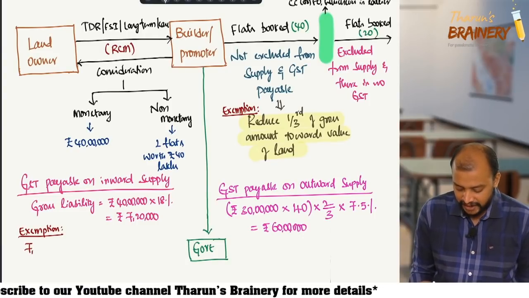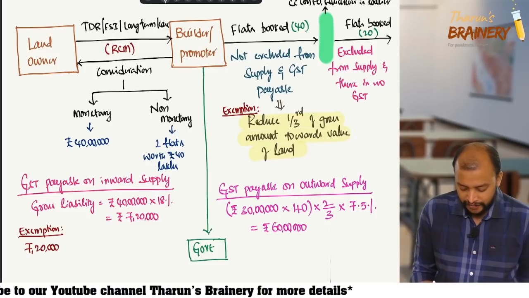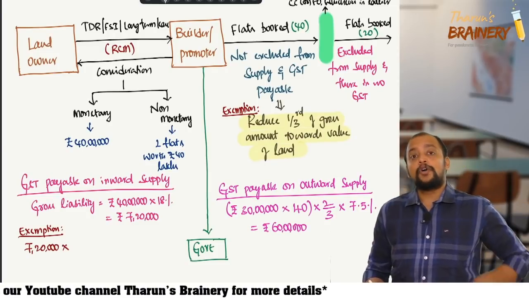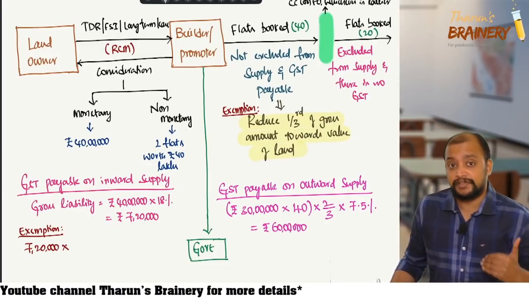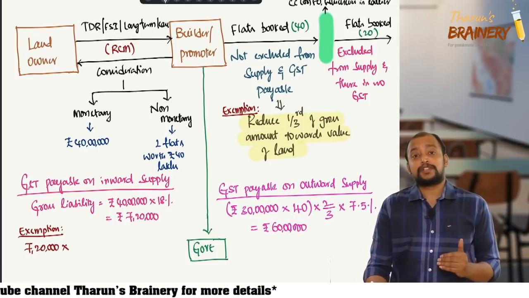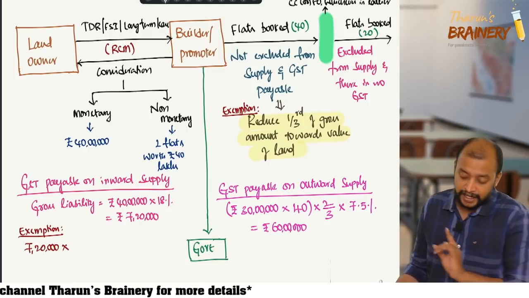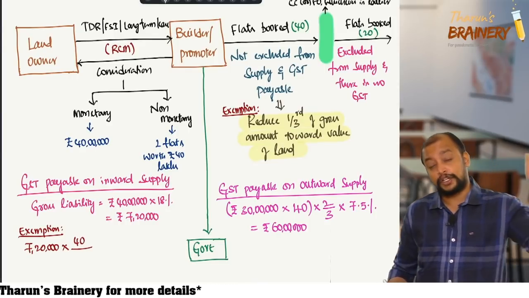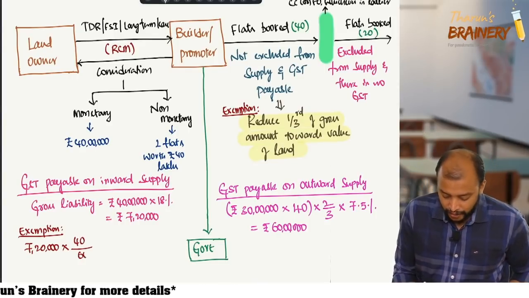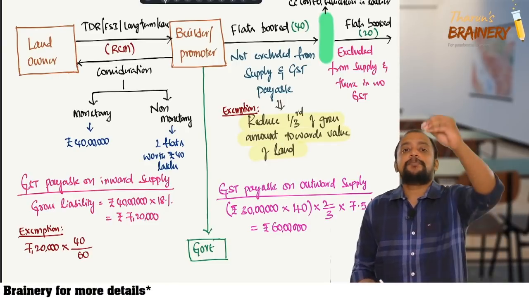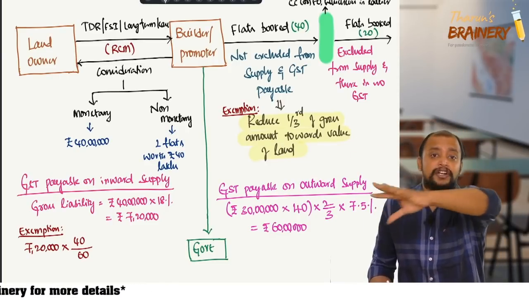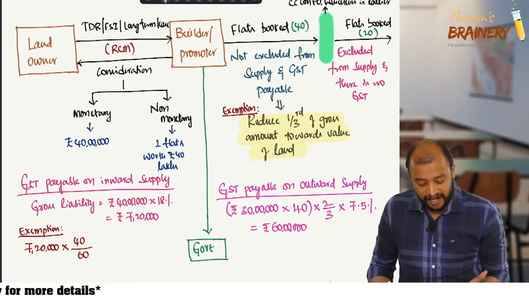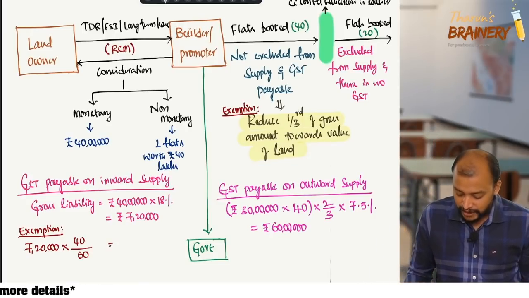Out of this 7,20,000, how many flats booked before completion do we need to take? The number of flats booked before completion is 40, out of the total flats 60. So number of flats booked before completion, 40, divided by total number of flats, 60, that much will be exemption.